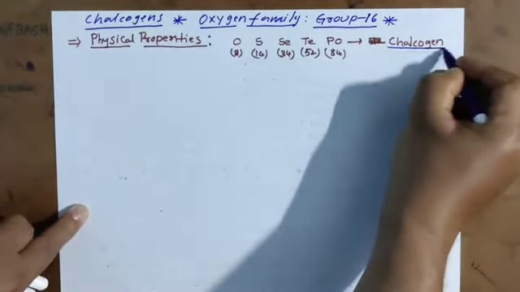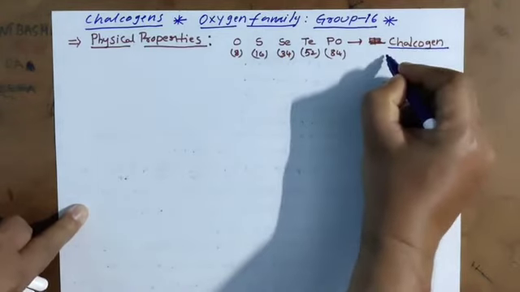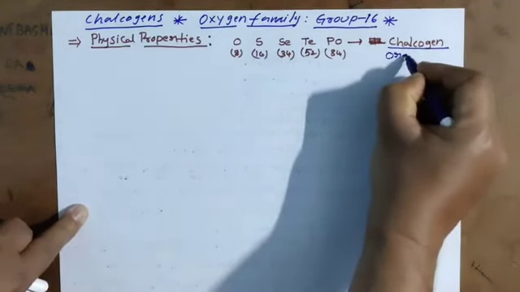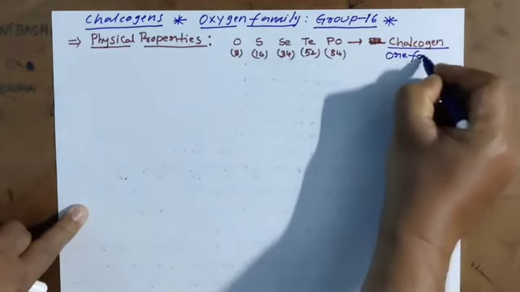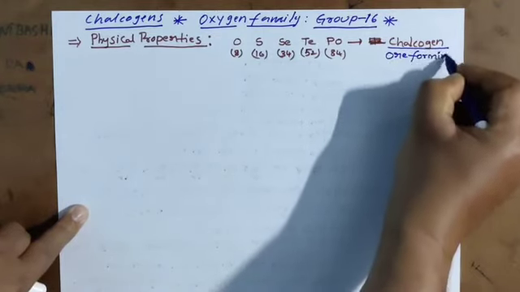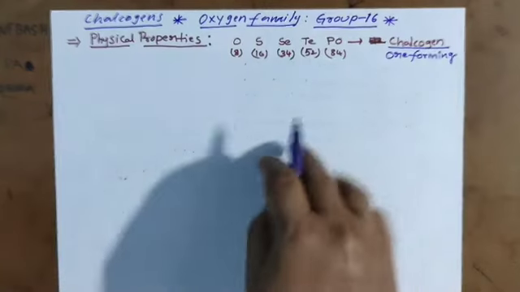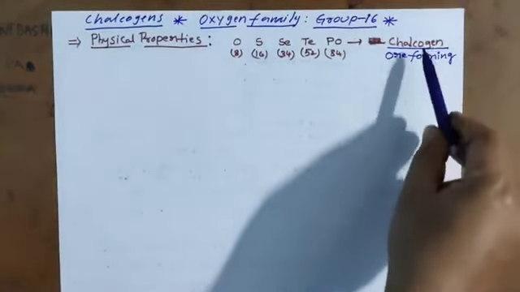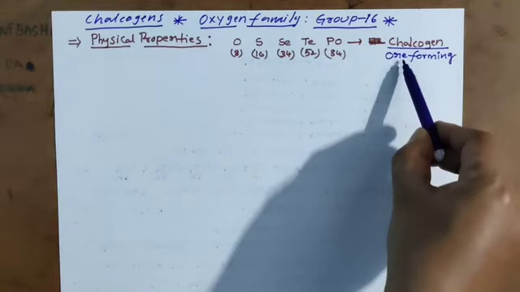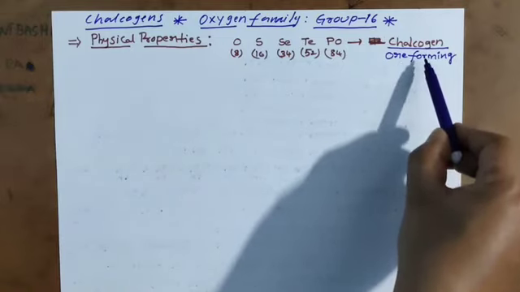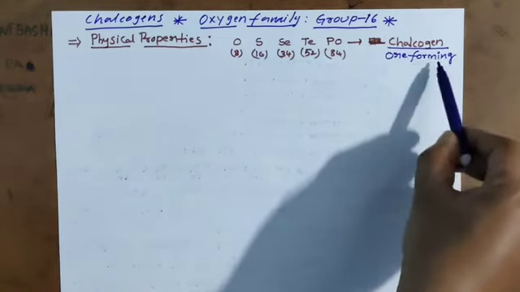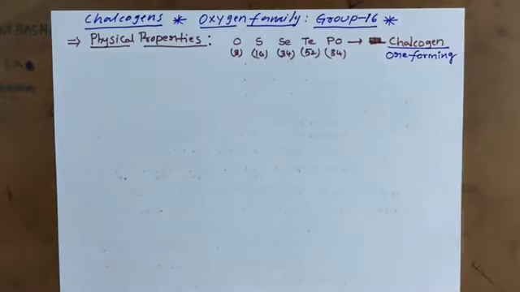The meaning of chalcogen is ore forming. They are capable of forming ores or minerals.